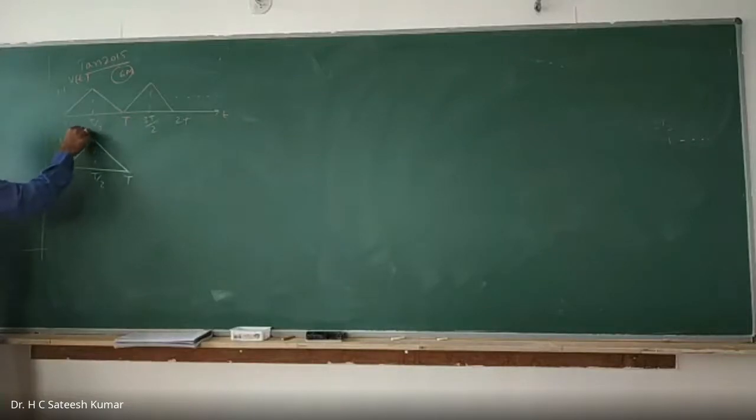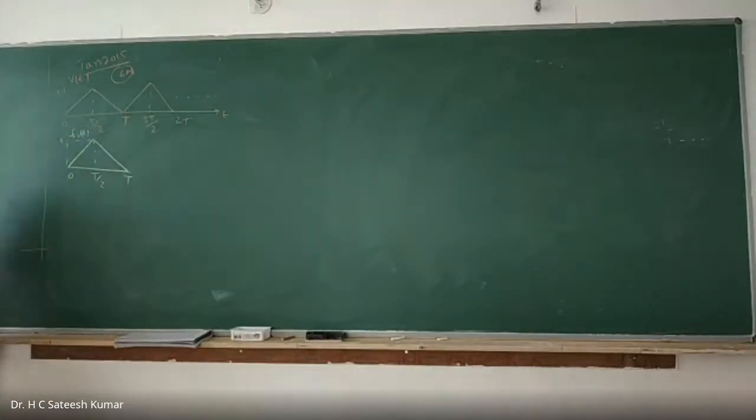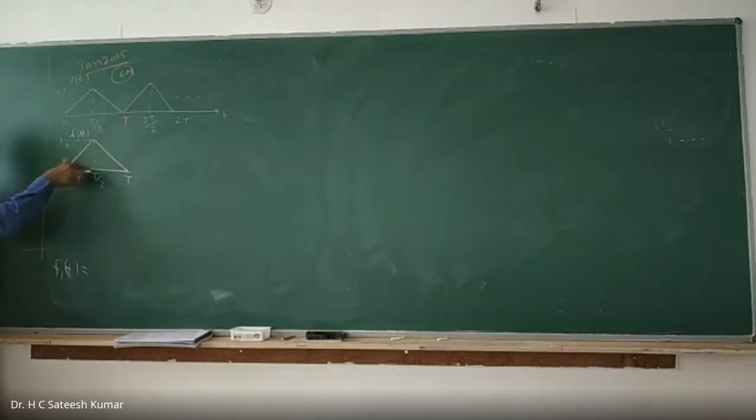This is your f1 of t. How can f1 of t be written? Start with a ramp signal starting from 0. The slope is 1 divided by T by 2.